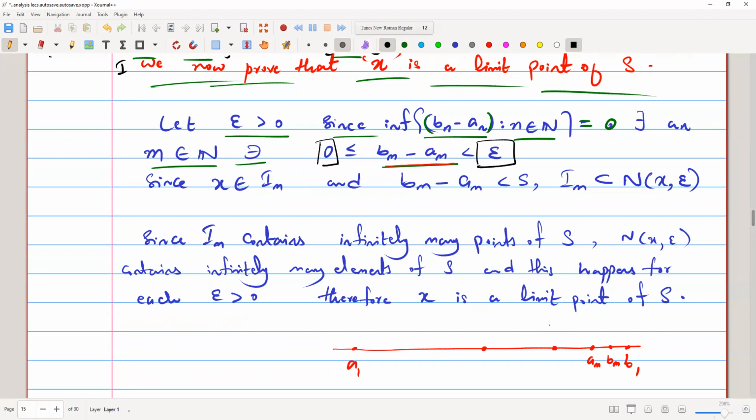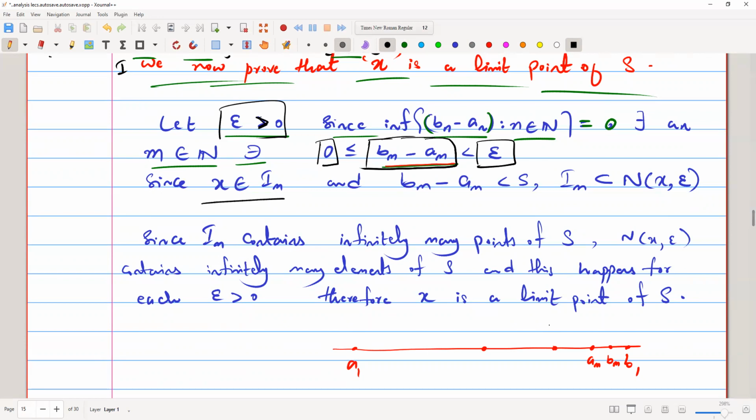So for each epsilon greater than 0, let epsilon be just greater than 0. We don't know how much greater. It can be 0.000000009, 0.0005, like that. So an interval of this kind we will get.